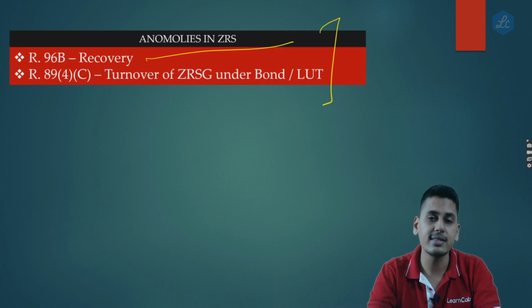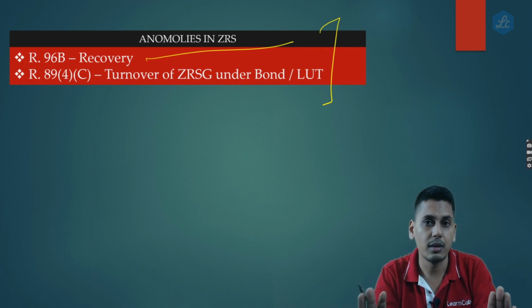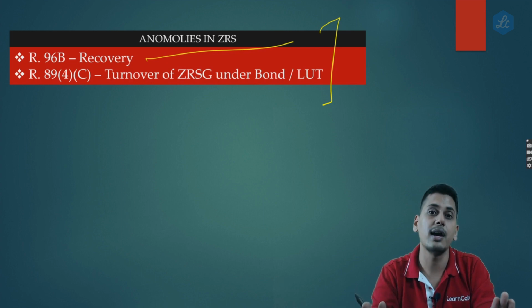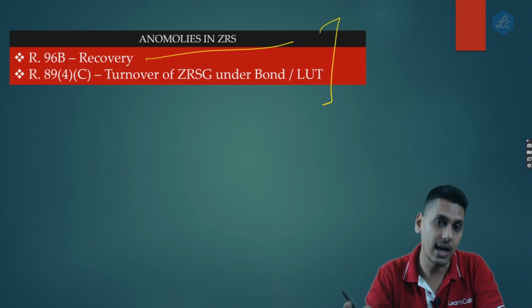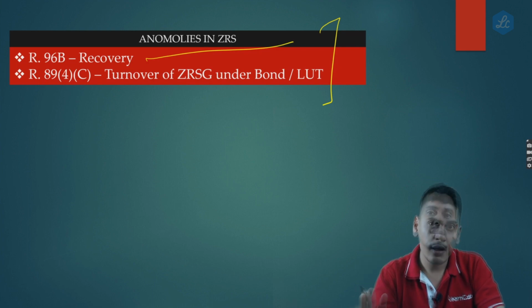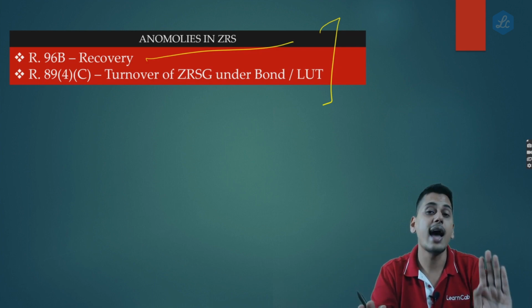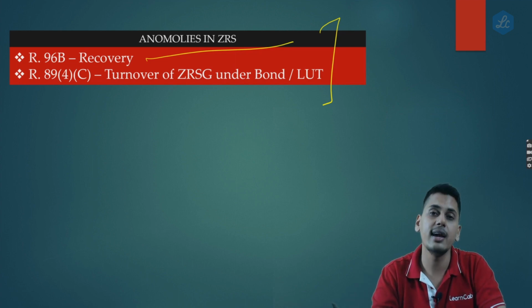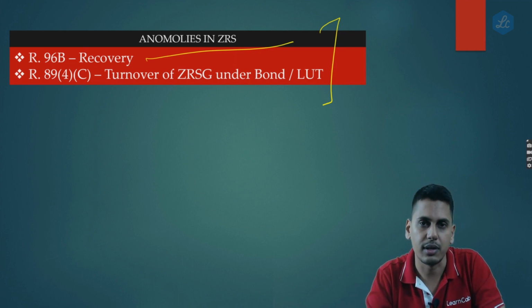Conceptually, cash flow wise, both these persons were the same. The person who was a pure exporter, and the person who was an exporter cum domestic supplier and did not apply for a refund: conceptually, cash flow wise, both were the same, but this person is in an advantageous position as compared to the other because he did not apply for a refund from the government. He encashed the credit from the customer.